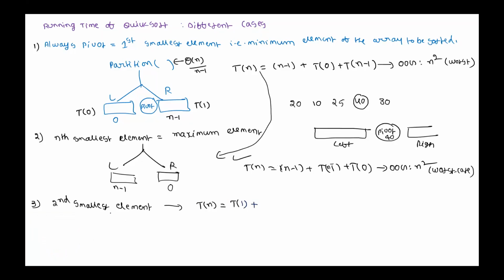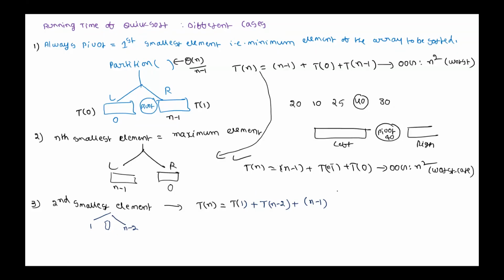Total, this side 1, total will be n minus 1. This is pivot. Total is n minus 1. So here only if I put n minus 2, then 1 plus n minus 2 is n minus 1. So it will be T of n minus 2 plus n minus 1. Is that correct? If we always choose the second smallest element as pivot, then the recurrence is T of n is T of 1 plus T of n minus 2 plus n minus 1.